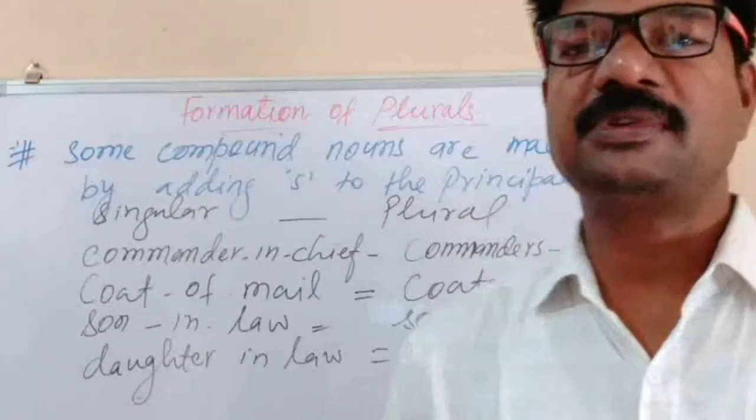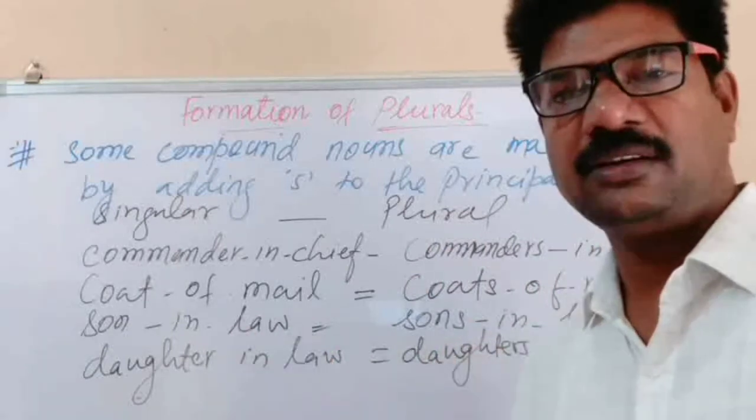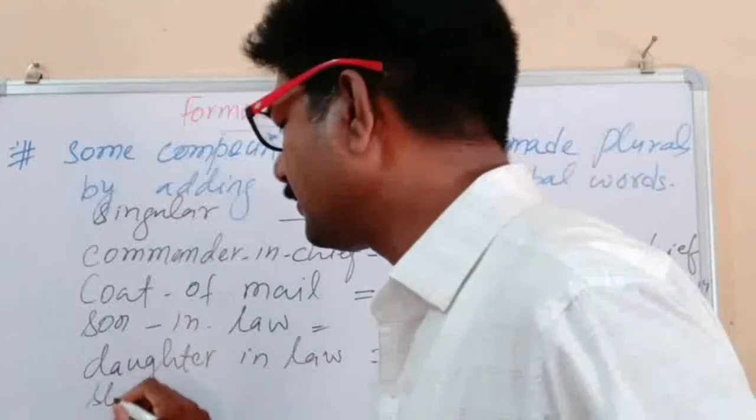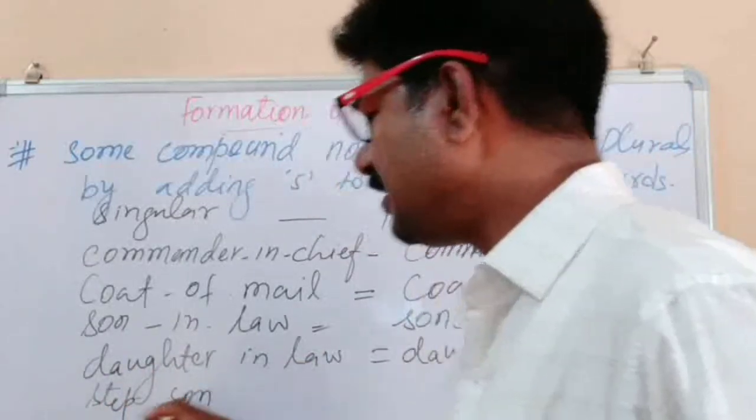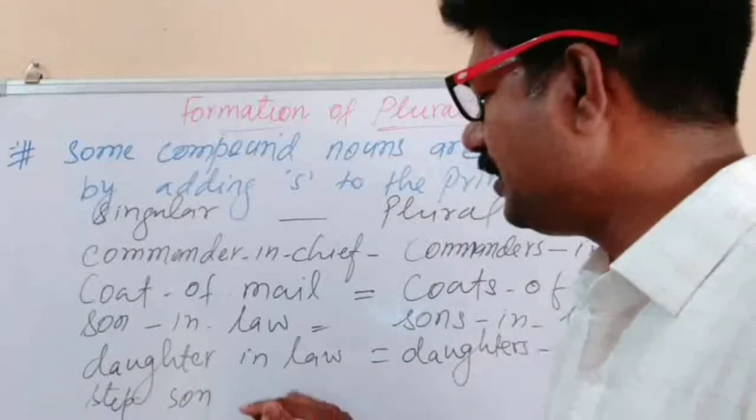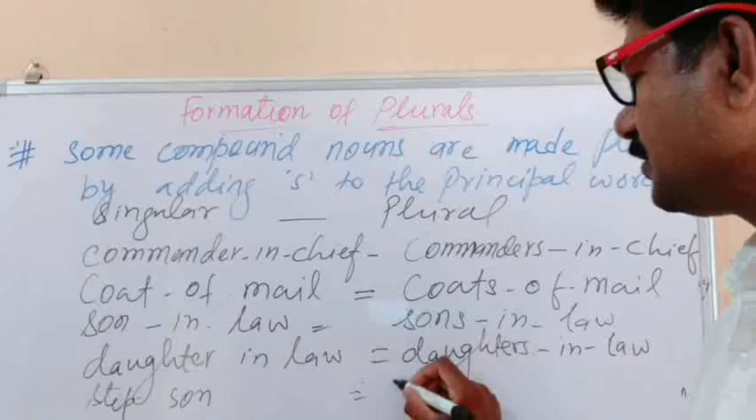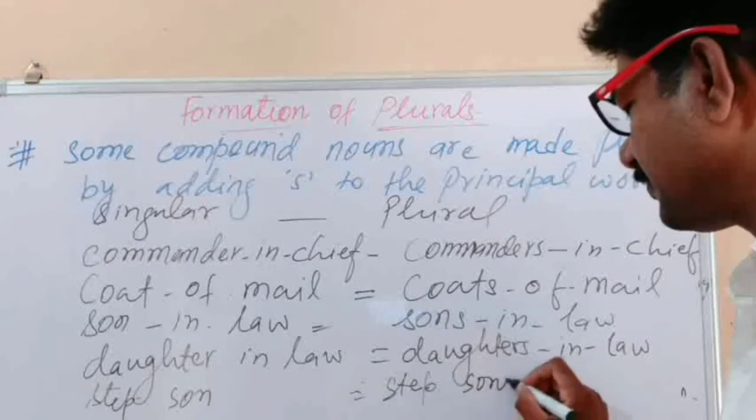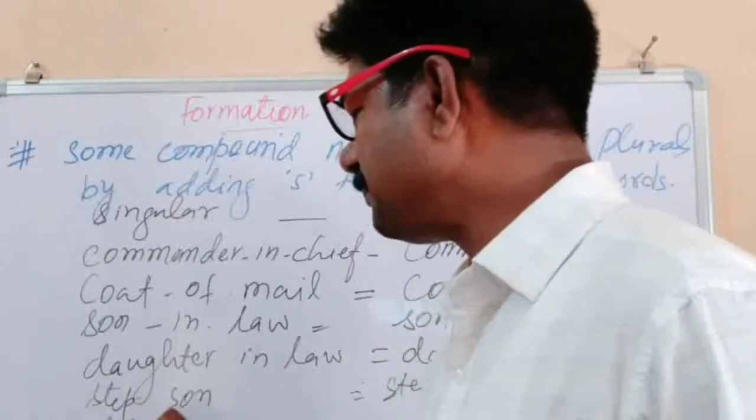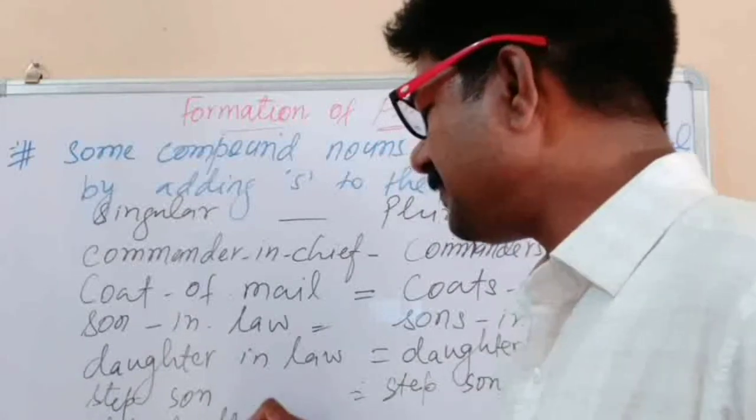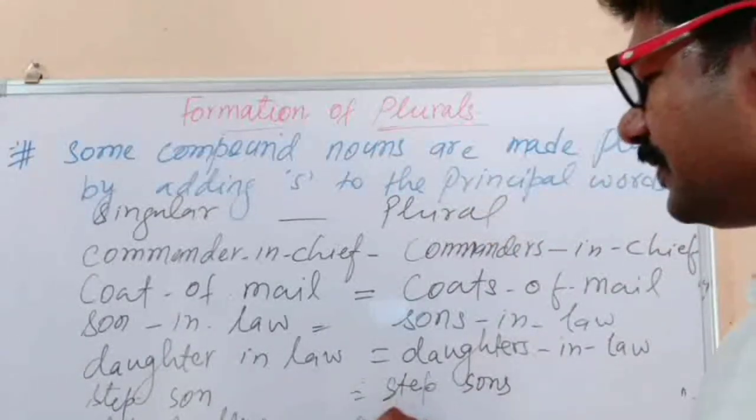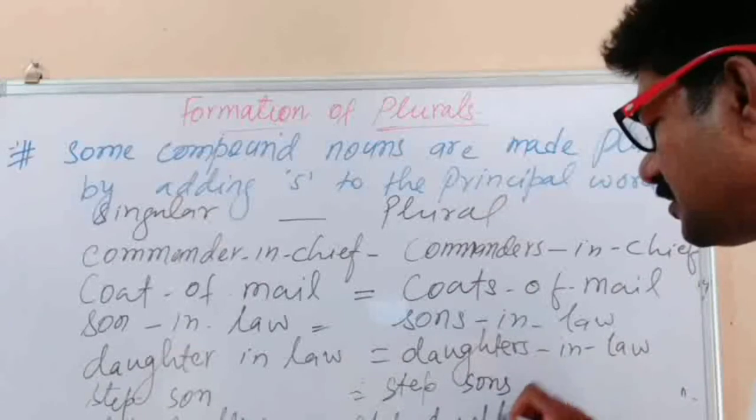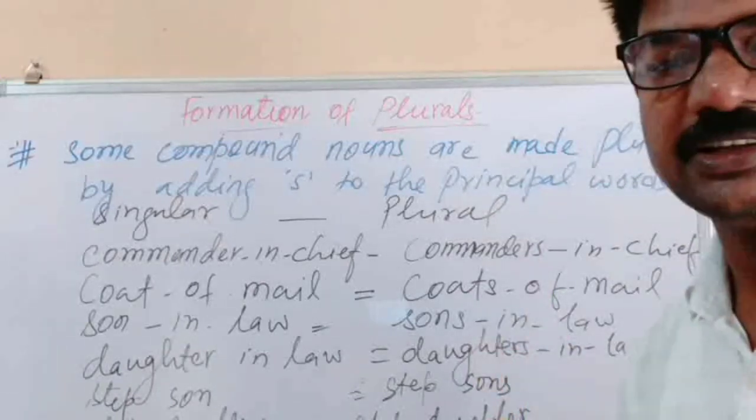Here we are learning formation of plural. How can we make plural? By adding s to the principal word. Some words more. Stepson. Here son is the principal word, so we make the plural by adding s to son: stepsons. In the same way, stepdaughter. The plural of stepdaughter will be stepdaughters, because daughter is the principal word here.